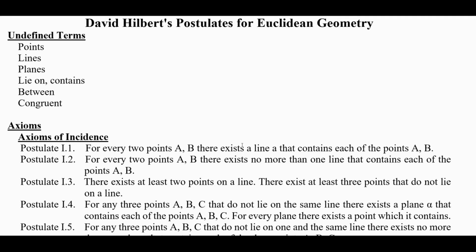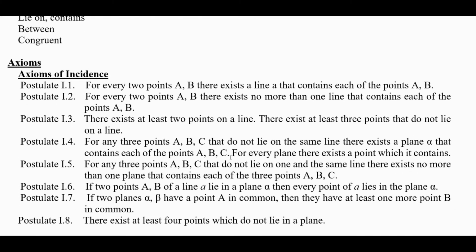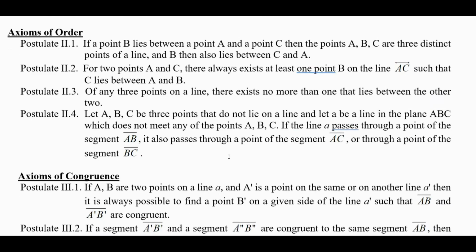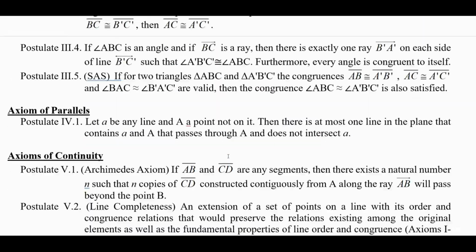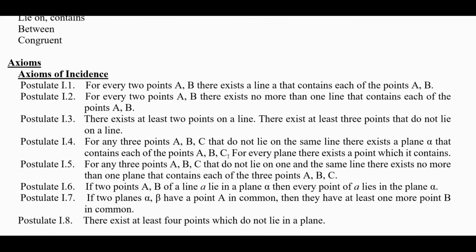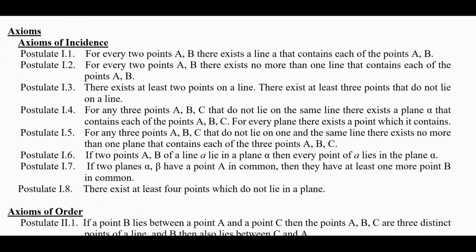So he had several undefined terms. Points, lines, plane were undefined. He called lie on, contains, between, and congruent also undefined terms. And then he had axioms that were placed in different groups: axioms of incidence, axioms of order, axioms of congruence, axioms of parallel, and continuity. So let's just quickly run through what each one of those are.